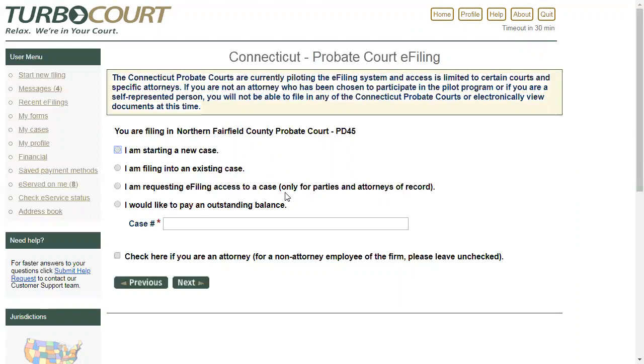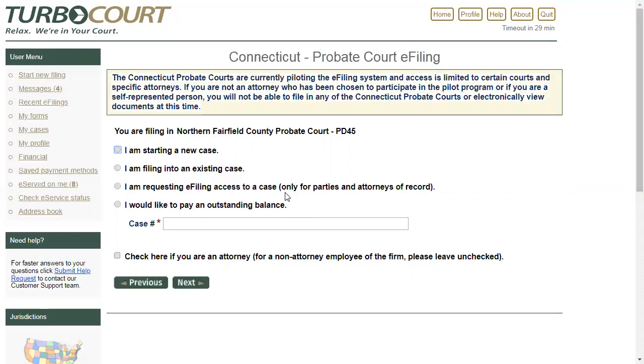But essentially, as attorneys, you're going to have access electronically now through TurboCourt to all of your cases, closed, open, pending, all of the documents in those cases. You're going to be able to access all of that now through TurboCourt. But the paralegals and legal assistants can't because they're not on record as being a party to the case. But what if you want your paralegal to have access to those case documents?